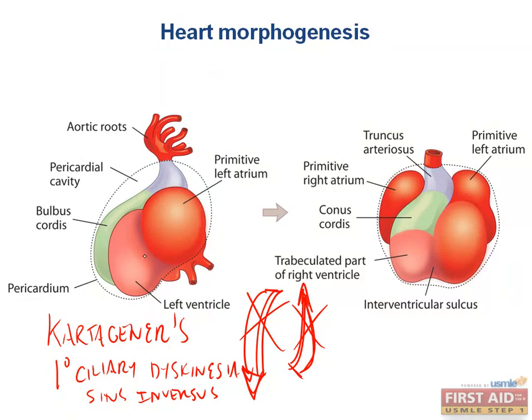So instead of the left ventricle being positioned on the left side, a bulk of the heart will just remain on the right side of the chest. This is why you get dextrocardia, which is dextro means right and cardia obviously means heart. So someone with Kartagener syndrome has symptoms of impaired ciliary movement, which can affect the bronchopulmonary tree and any sort of structure that requires cilia for function. Particularly high yield would be to know that they can be infertile because the movement of sperm after the completion of spermatogenesis requires cilia.